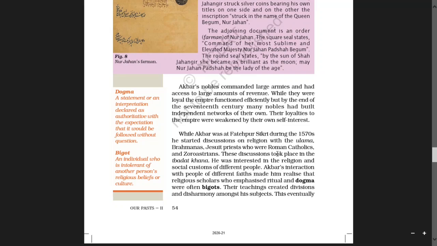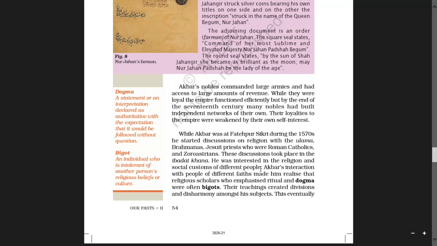These discussions took place in the Ibadat Khana. He was interested in the religion and social customs of different people.